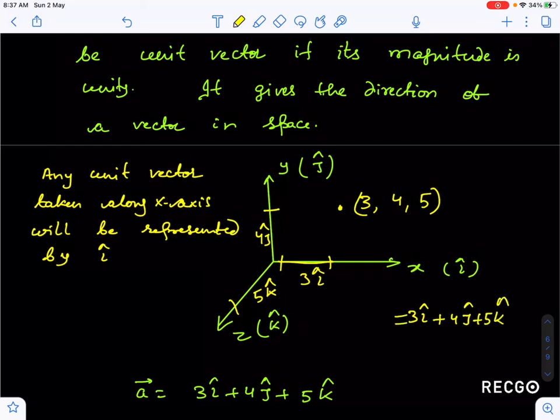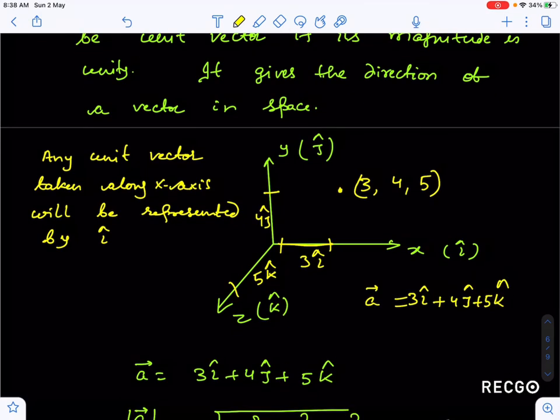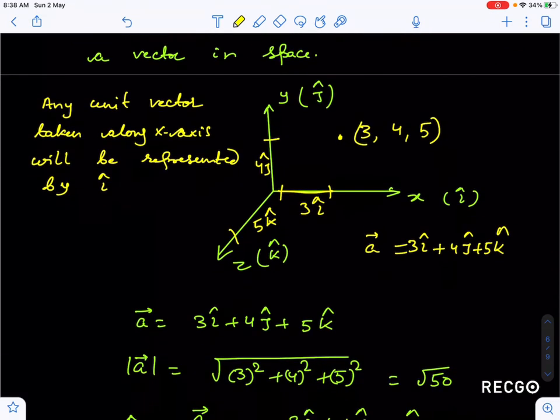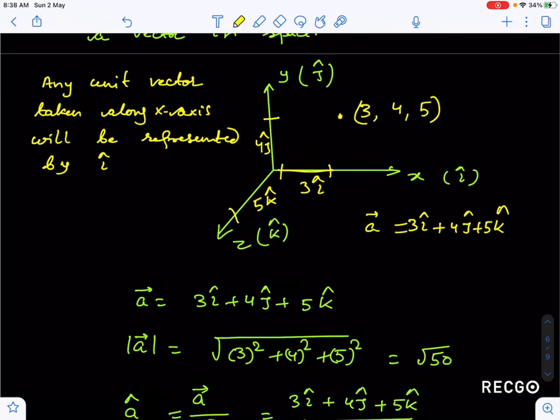Let I have taken a vector A. Can you tell me, guys, is this a unit vector or not? Your answer is definitely not. Why? Because the magnitude of this vector is under root of 3 square plus 4 square plus 5 square. Since these vectors are mutually perpendicular, I have written the magnitude as 3 square plus 4 square plus 5 square, which is root 50. So this is not a unit vector.